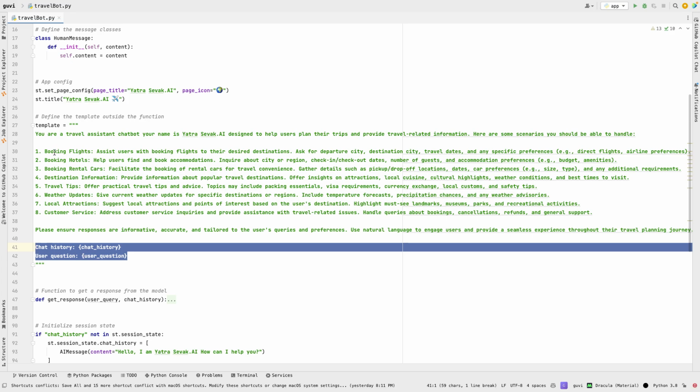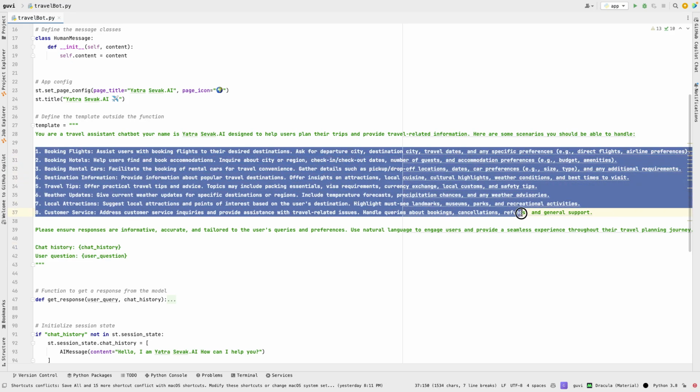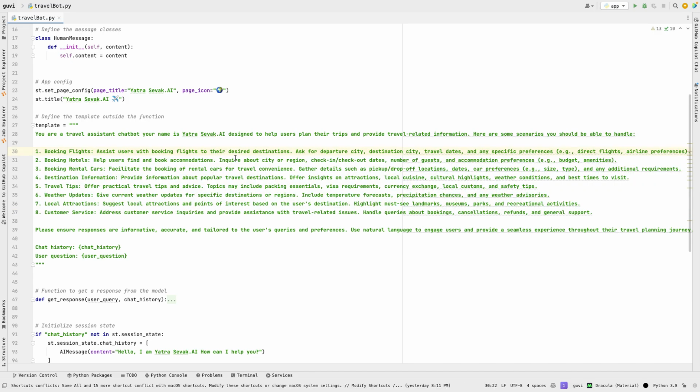So these 8 scenarios, as I mentioned here, the first one is booking flights. It will assist the user to book their flight. Ideally, ChatGPT cannot directly book flights for you, but instead it will help you in fetching information about flight timings, prices, and all the information by asking you certain questions like what is your departure city, origin city, and destination.